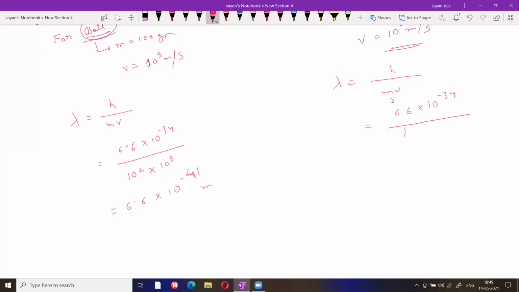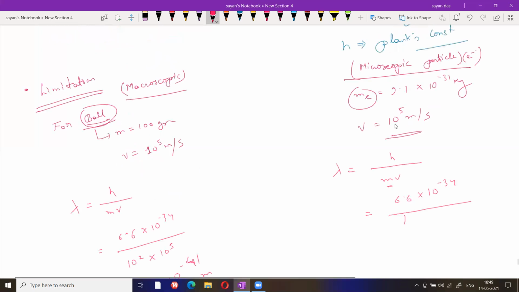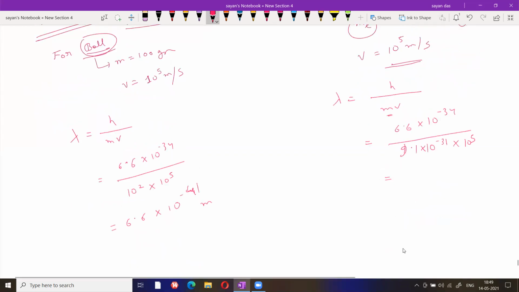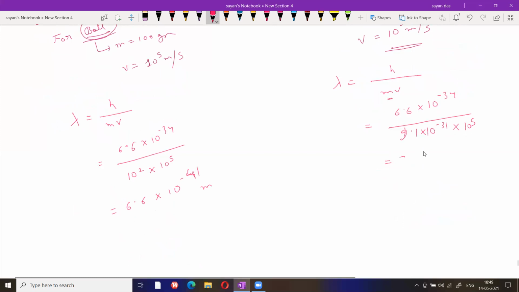What is the value of m? 9.1 into 10 to the power minus 31. And velocity is 10 to the power 5 meter per second. So after calculation, you get the value 7.3 into 10 to the power minus 9 meter.